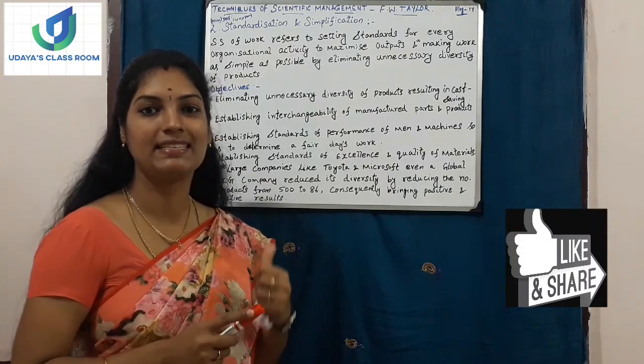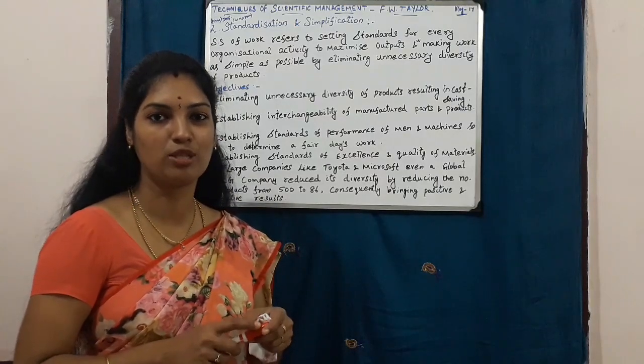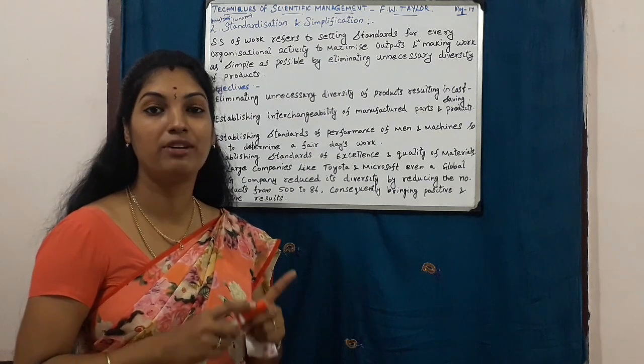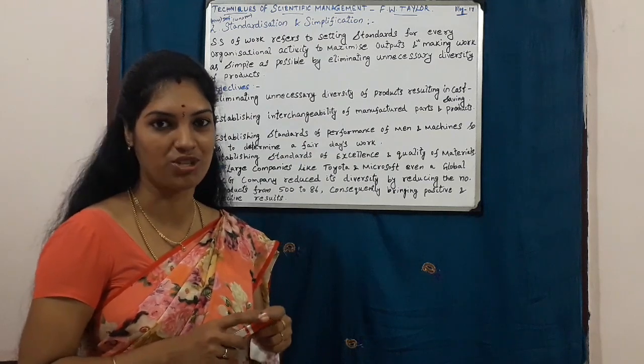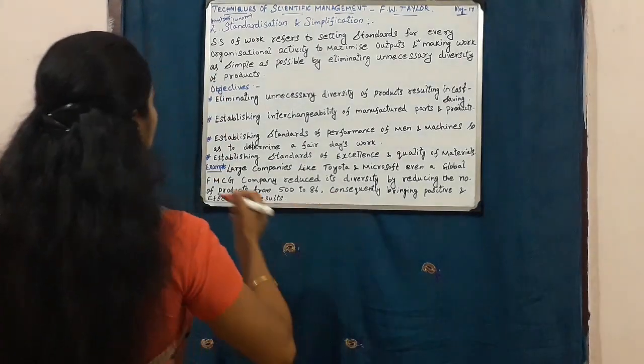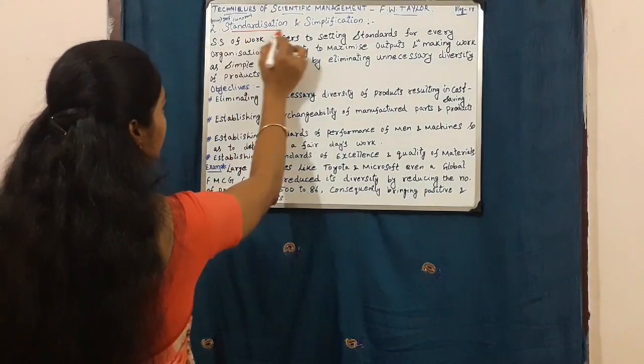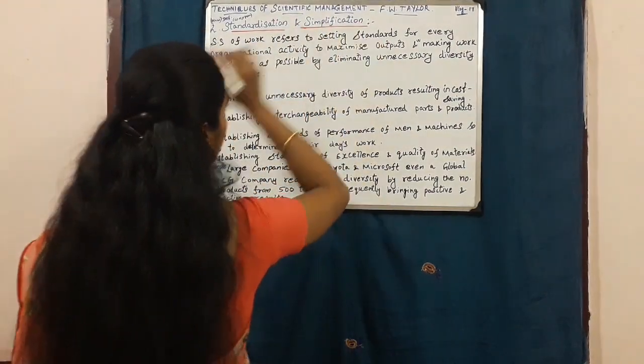Alright, let's see the second technique of scientific principles of management following to the first technique, functional foremanship. How can we define standardization and simplification?